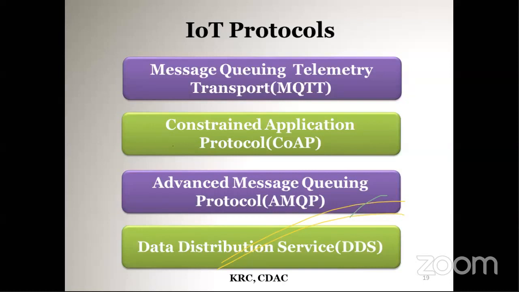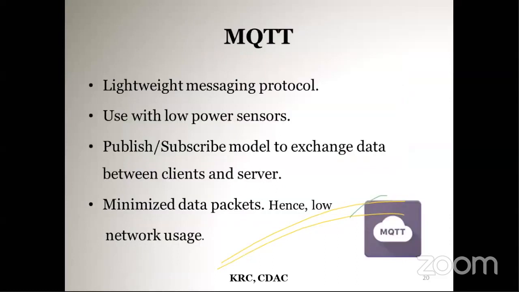All these are commonly used protocols. And among them, the most popular one is message queuing telemetry transport, MQTT. It's a commonly used IoT protocol. It is a lightweight messaging protocol with low power usage. That's one advantage. It is mainly used with low power sensors.